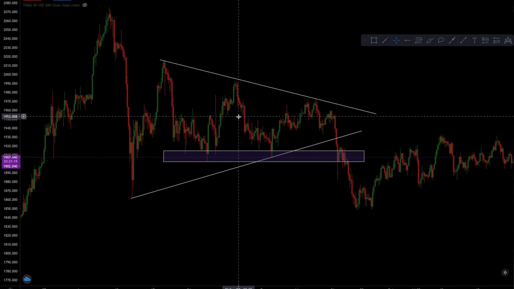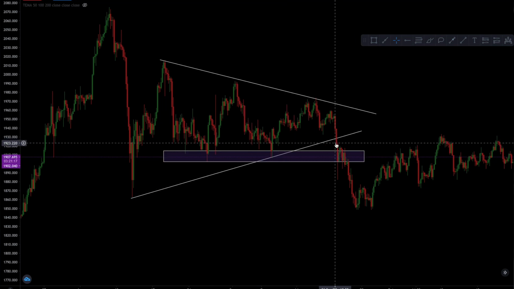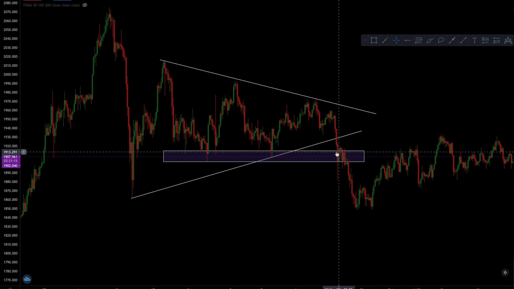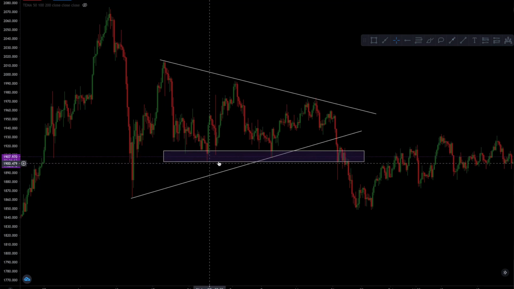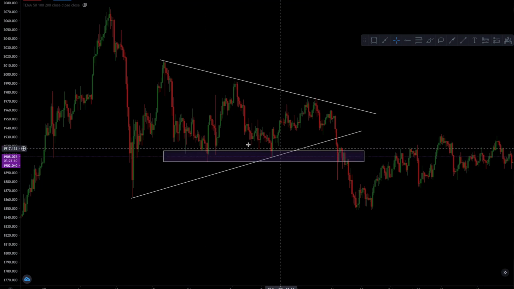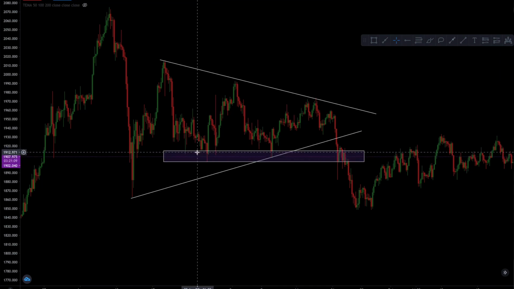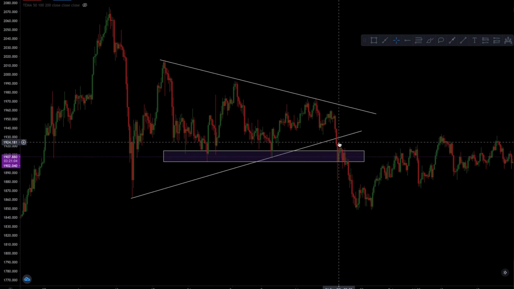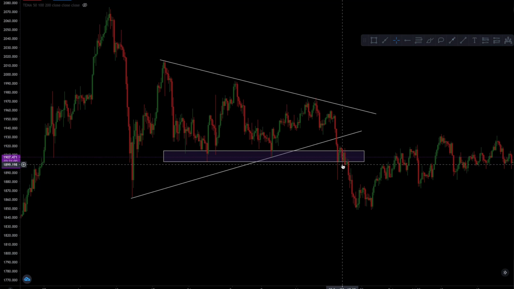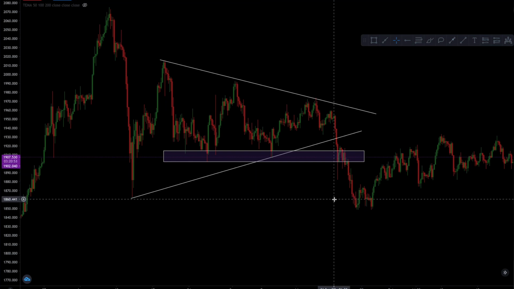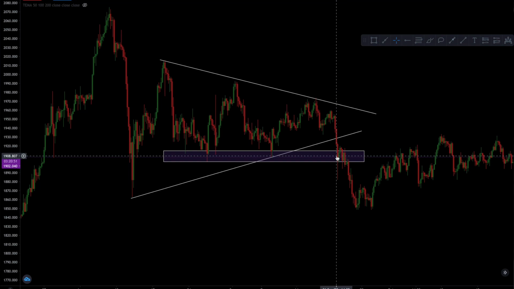The price then went on to break out of the pattern and started moving down. In the path of the price, there is a price level that could act as a support. And during such times, if the support is very near to the breakout level where your entry would be, wait for the price to break below the support. And if after the breakout the support is a bit far away, then close at least a few percentage of your position at that point.